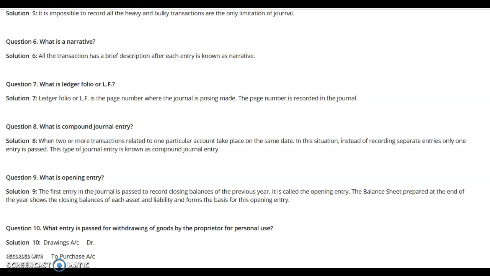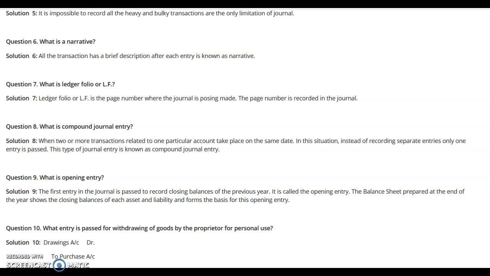Again, in order to bring forward the closing balances of the previous year as opening balances of the next year, the entry which is recorded is known as the opening entry, and it contains the balances of assets and liabilities on the basis of the information given in the closing balance sheet of the last year.